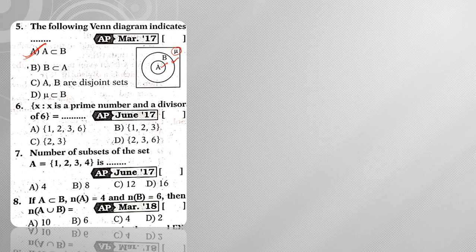Next, question number 6. X such that X is a prime number and a divisor of 6. So what are the divisors of 6? Divisors of 6 are nothing but 1, 2, 3 and 6. Now among this, what do I need? I need a divisor of 6 and, and means nothing but intersection. So along with being a divisor of 6, it should be a prime number. So among these 4 divisors, only 2 are prime numbers. Hence the answer is the set {2, 3}. So hence the answer is option C.